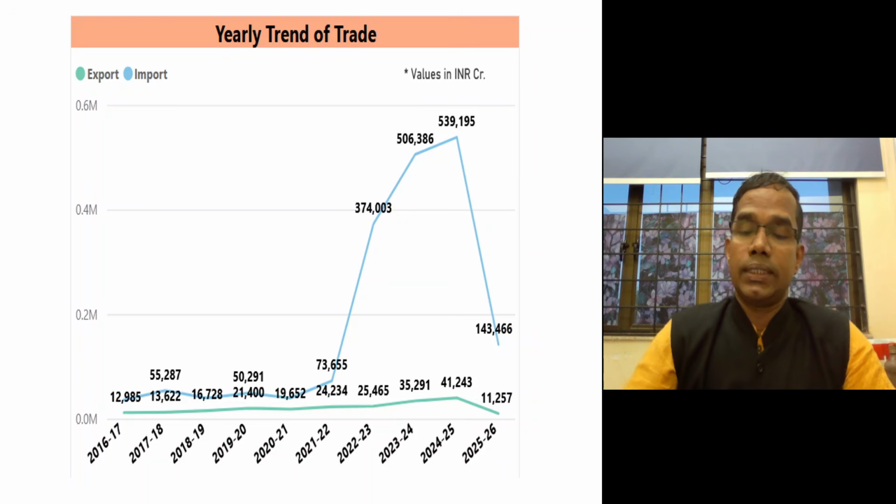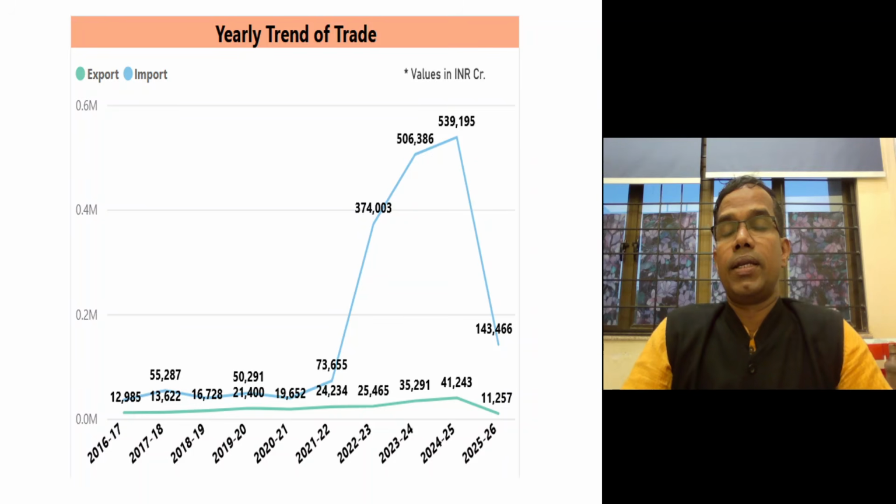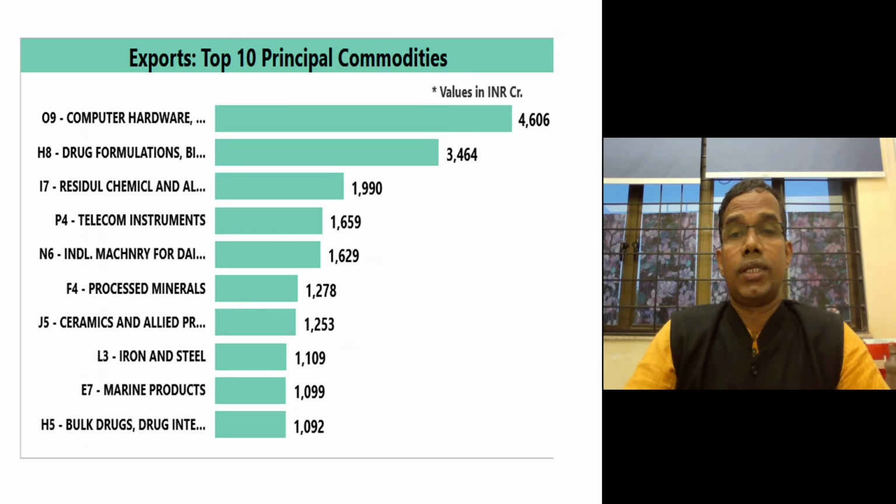So yes, India has significantly increased, and Trump is worried that this fund is utilized for the war with Ukraine. But on that note, we should also know that America actually plays a hypocritical role, because it exports war goods to the major countries that are fighting wars, whether it is Ukraine, Israel, or Pakistan. First of all, America should stop doing all these hypocritical things. Then it can talk about India's trade with Russia.